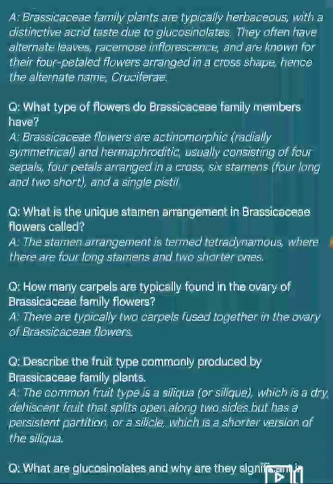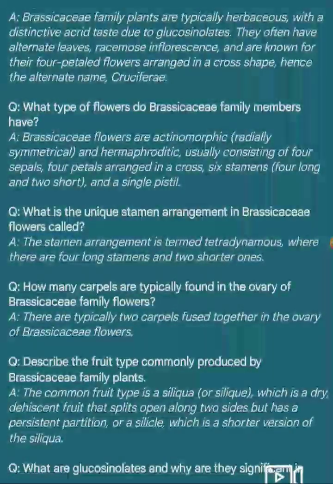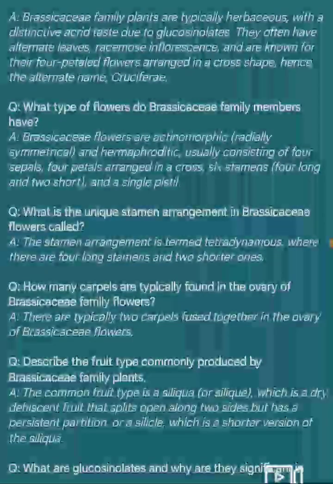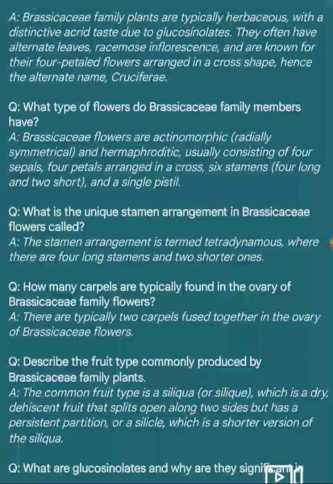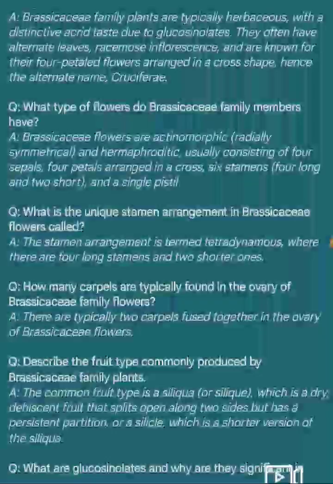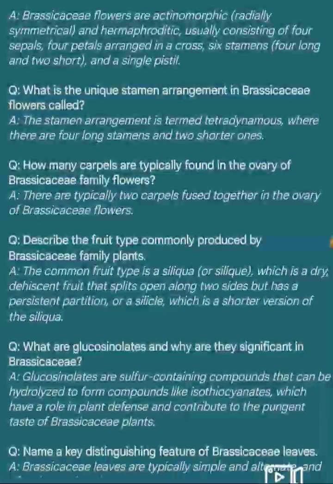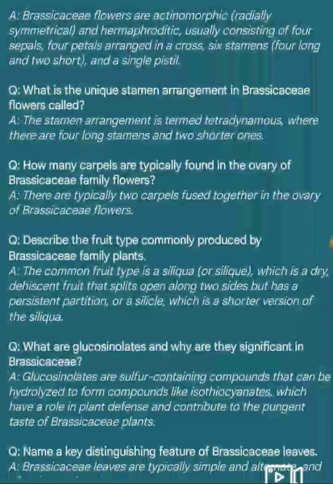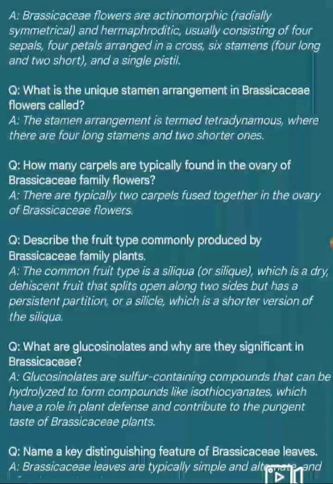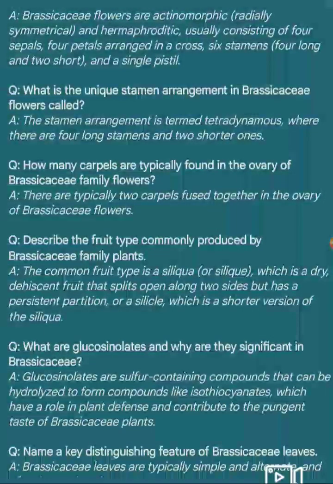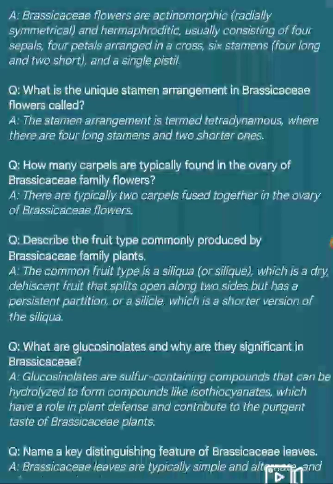Next question. What is the unique stamen arrangement in Brassicaceae flowers called? Answer. The stamen arrangement is termed tetradynamous, where there are four long stamens and two shorter ones. Next question. How many carpels are typically found in the ovary of Brassicaceae family flowers? Answer. There are typically two carpels fused together in the ovary of Brassicaceae flowers.